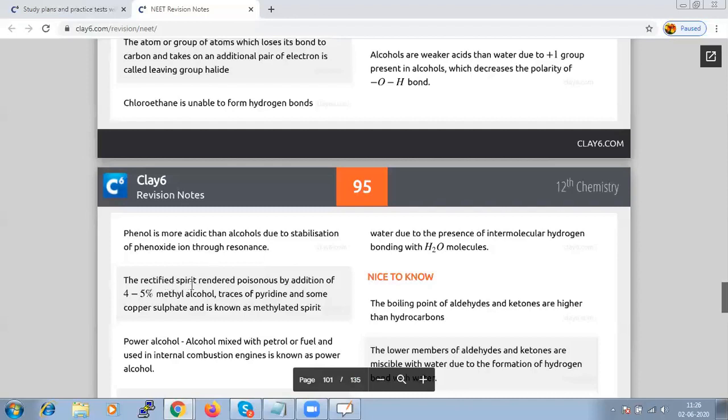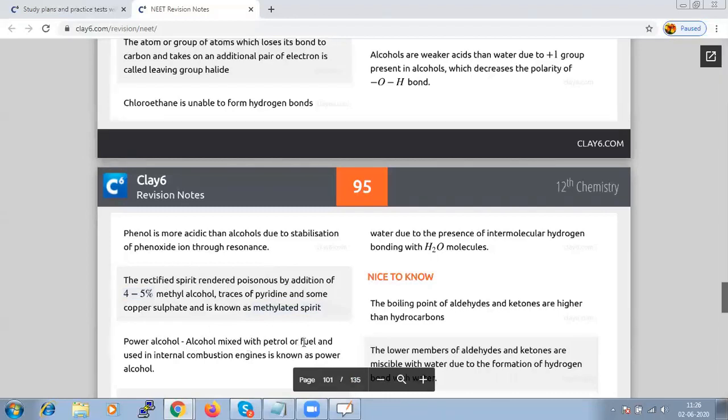And the rectified spirit rendered poisonous by addition of 4 to 5 percent methyl alcohol and traces of pyridine and some copper sulfate, that is what we call methylated spirit. And what do we say as power alcohol?